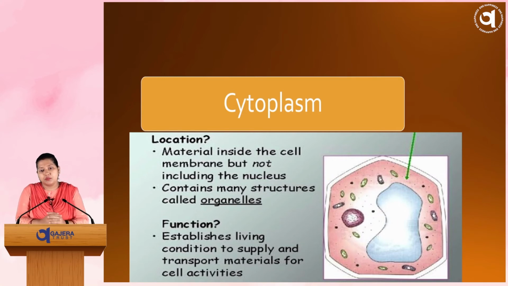Now the function of cytoplasm: it establishes living conditions and supplies and transports material for cell activities. For example, we have already said that some of the organelles are present in the cytoplasm, like the endoplasmic reticulum. The function of the endoplasmic reticulum is to produce protein, and protein participates in many cellular activities, like mitochondria which produce energy in the cell. So in this way, cytoplasm establishes a living condition to supply and transport material for all the cell activities.